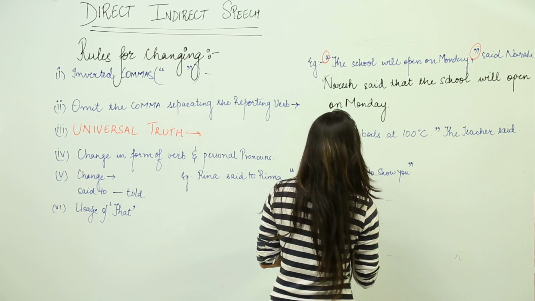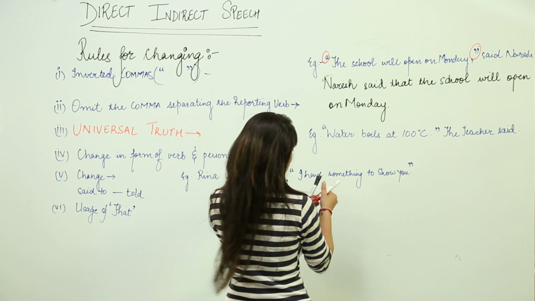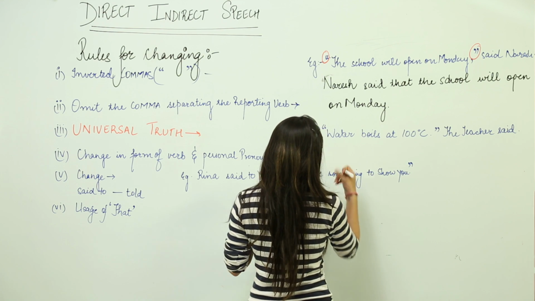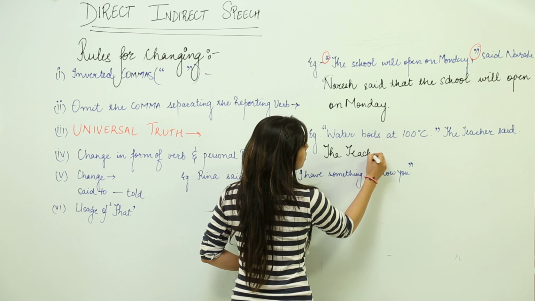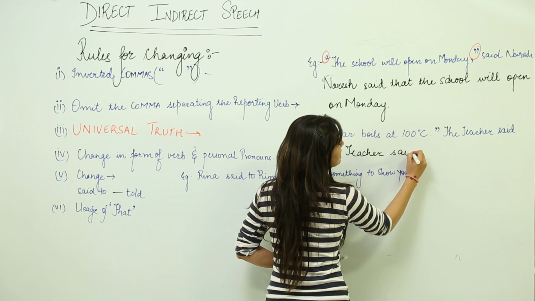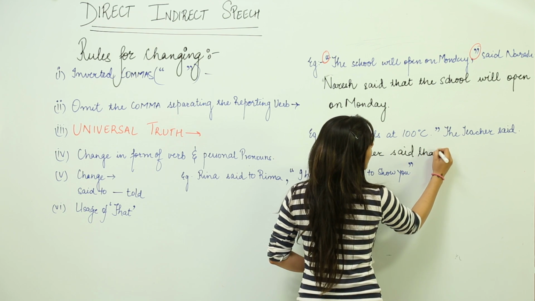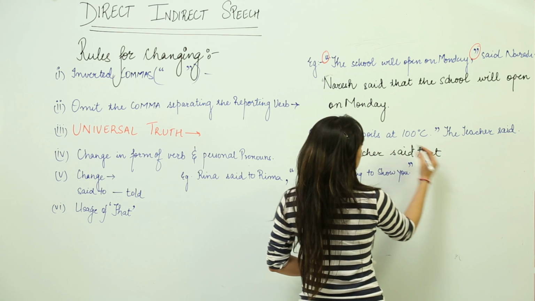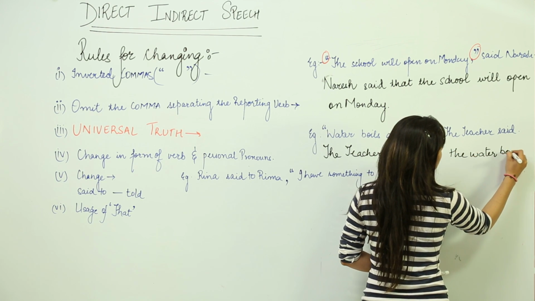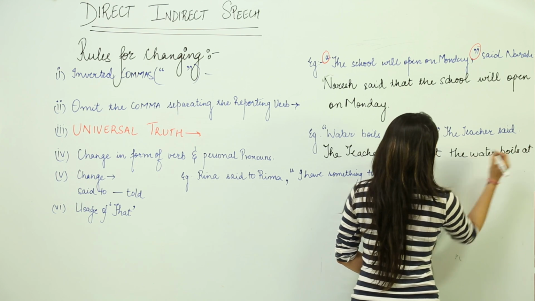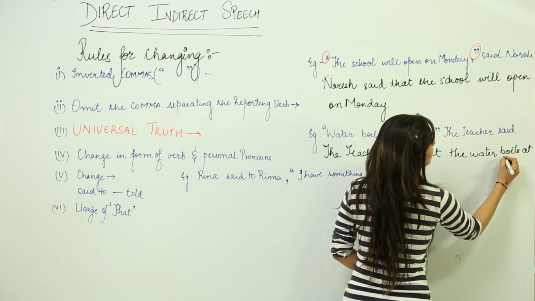Let's see how we write the reported speech. The teacher said that water boils at 100 degrees Celsius.